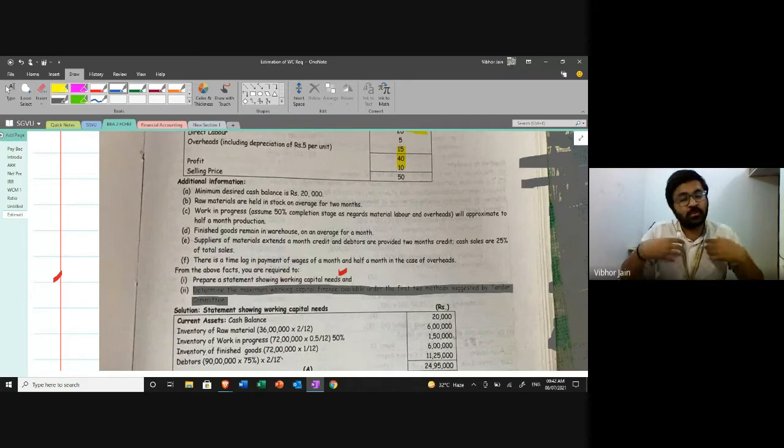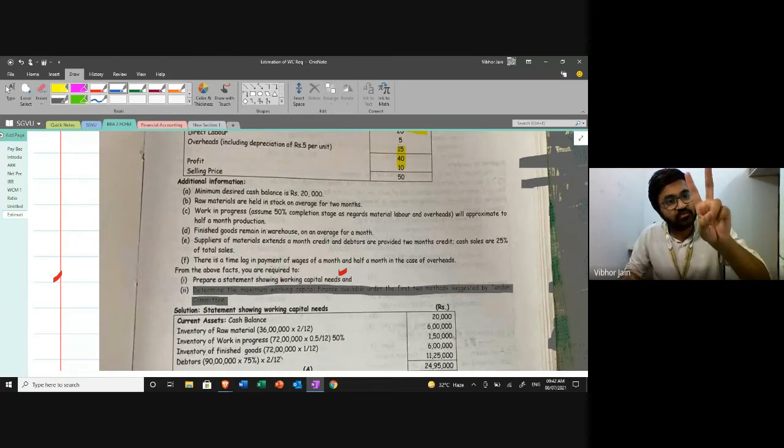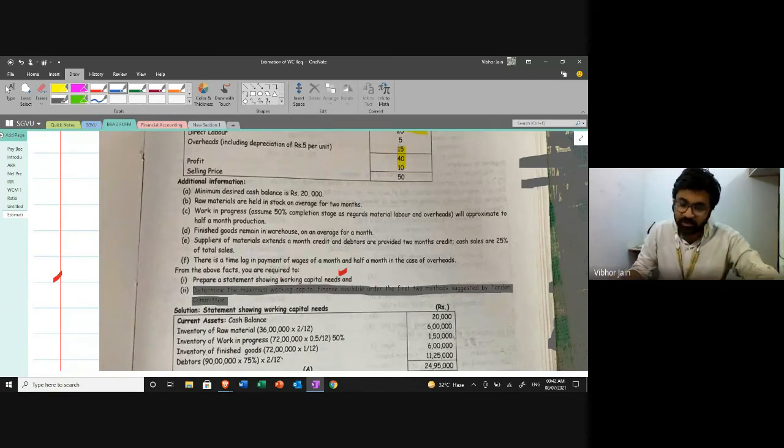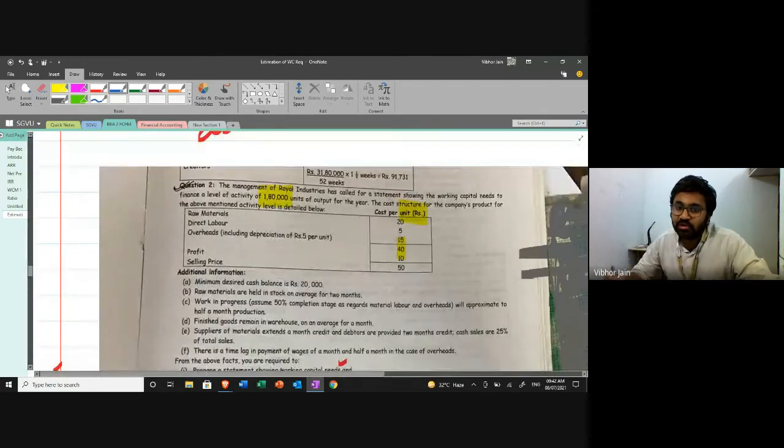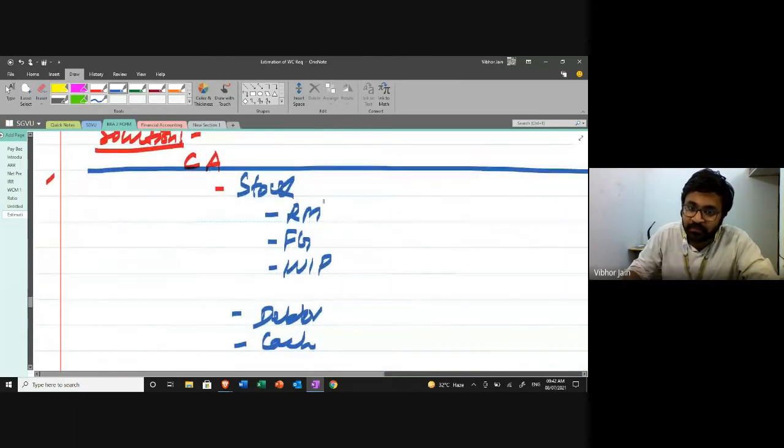So what am I going to do? I'm going to estimate the amount of raw material that will be lying for 2 months. What is the total quantity that I'm producing? I'm making 1,80,000 units in a year.